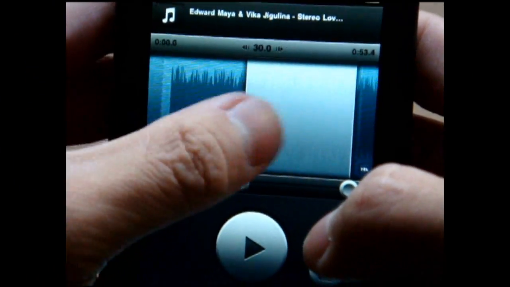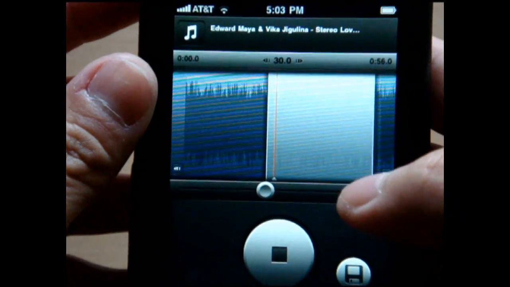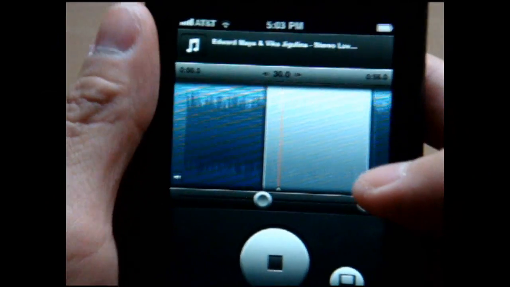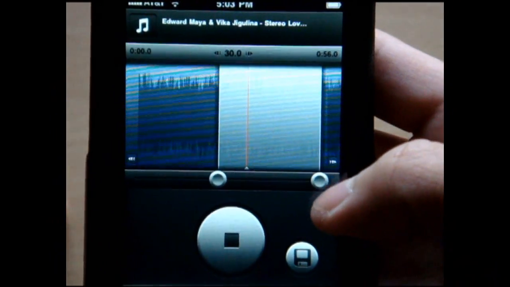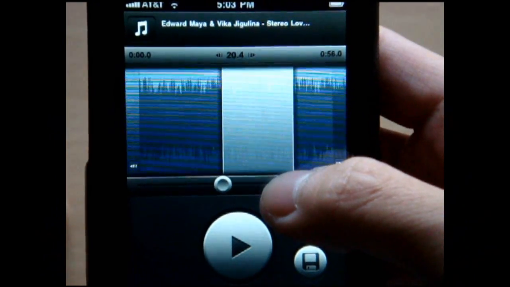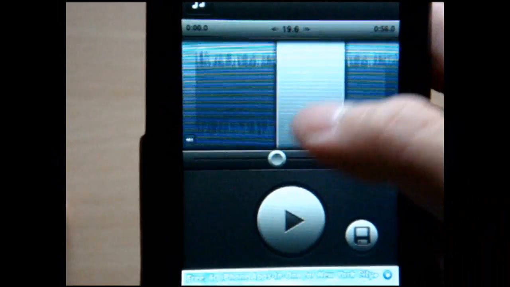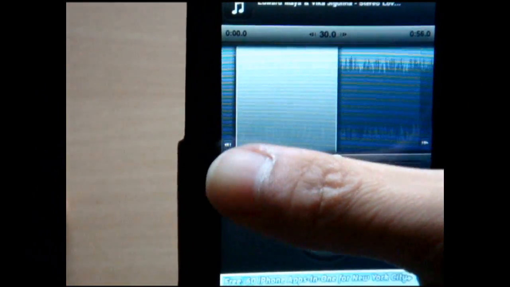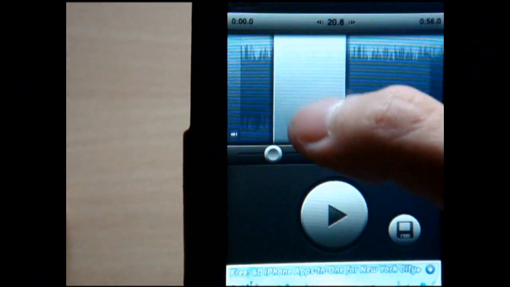Alright, let's see what this part is. Let's scrub through. Let's try to put it in the beginning. Nah.